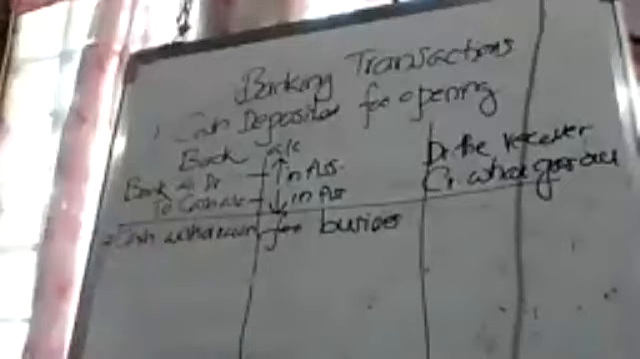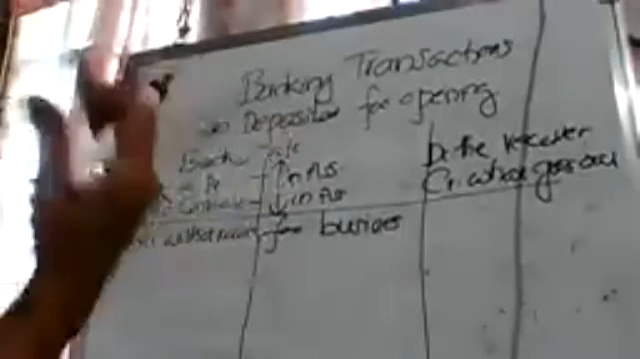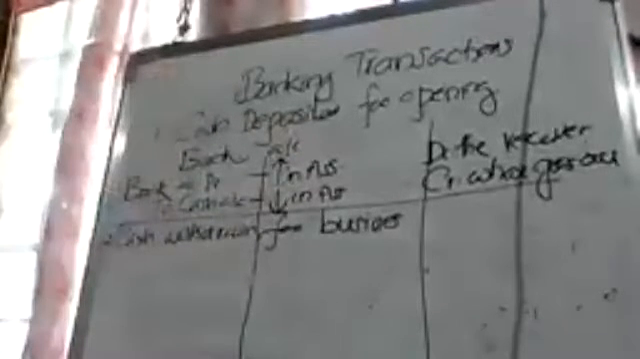According to modern approach, we will write cash is increasing. Increase in asset will be debited, right? Cash account debit to bank account. Correct. Cash account debit.